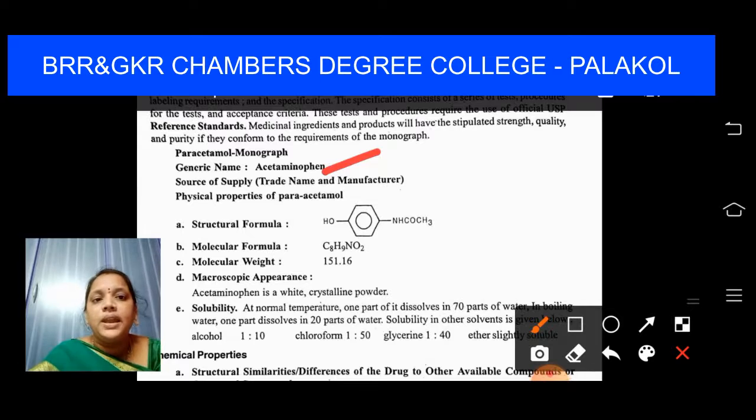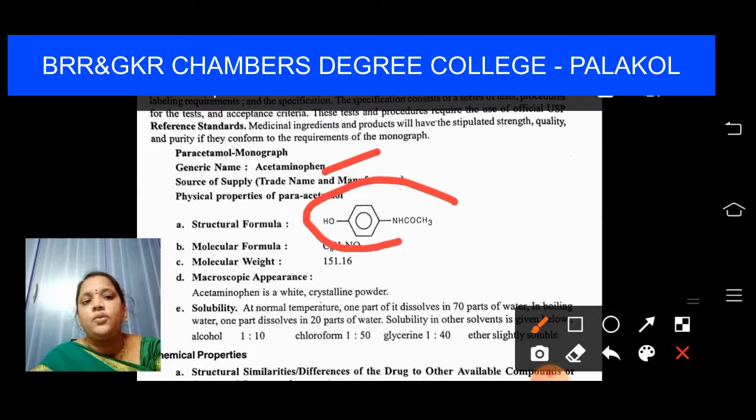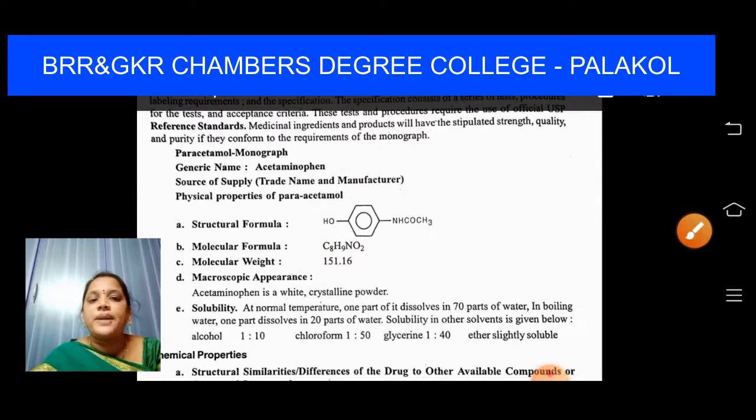Acetaminophen. Okay, what is the source of supply, trade name and manufacturer? Physical properties of paracetamol. What is the structure? Benzene ring with OH and NHCOCH3 at para positions, opposite each other. That is the structural formula of paracetamol. What is the molecular formula? C8H9NO2. Structural formula.